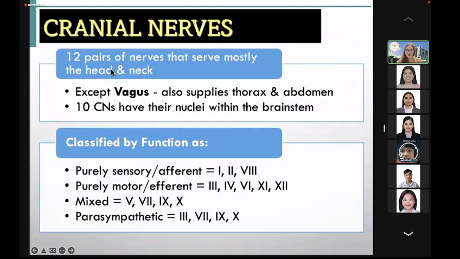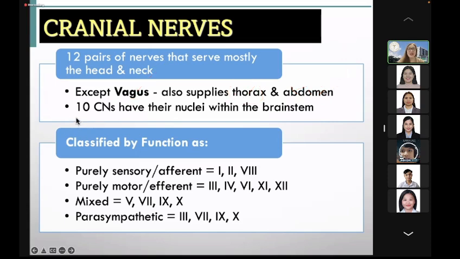Okay, so cranial nerves, of course, we have 12 pairs of cranial nerves. They mostly innervate the head and the neck region, except for the vagus, which also supplies organs in the thorax and the abdomen.